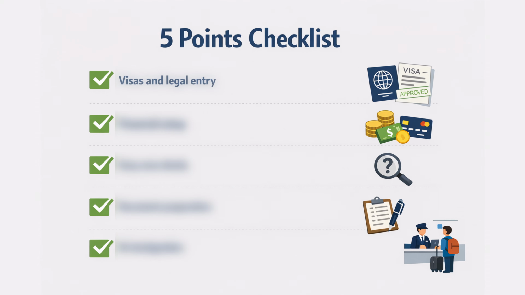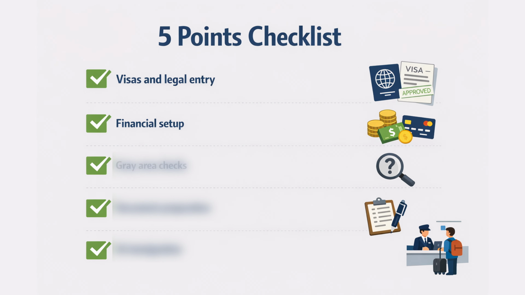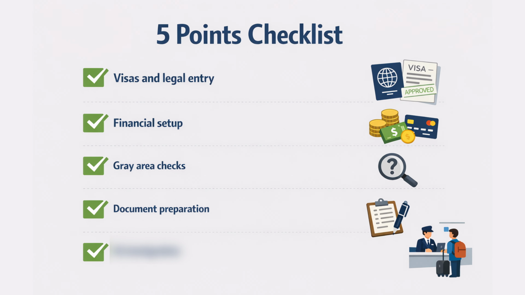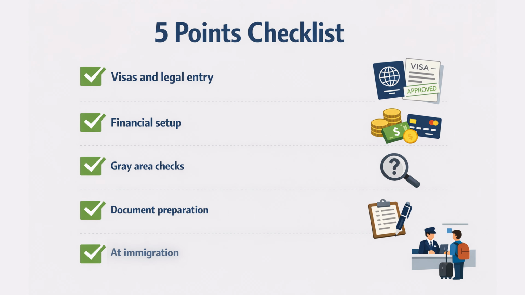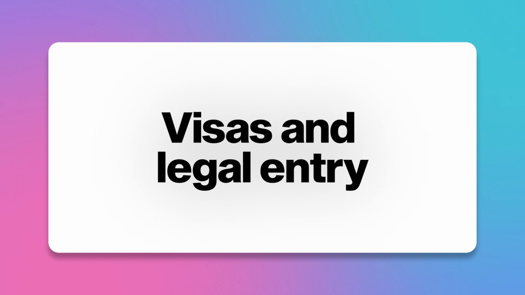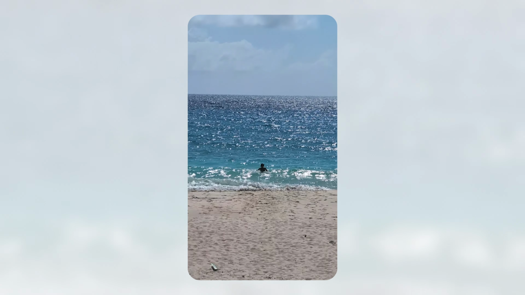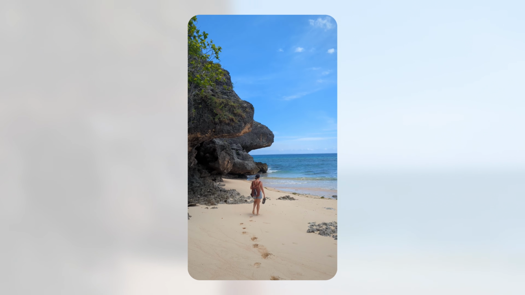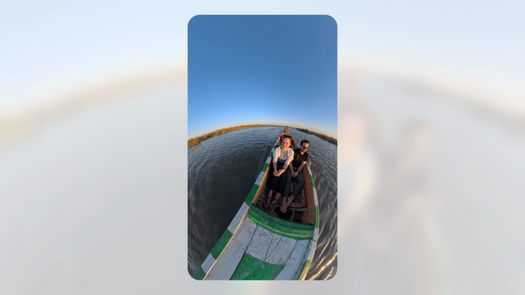The checklist I use now covers 5 areas: legal entry rules, financial setup, gray area restrictions, document preparation, and how I handle immigration conversations. I always check entry requirements before booking flights. The first thing I look up is how entry works for my passport. Some countries require a visa in advance, some offer an e-visa, while others allow visa on arrival. I also double-check the details for my partner's passport.